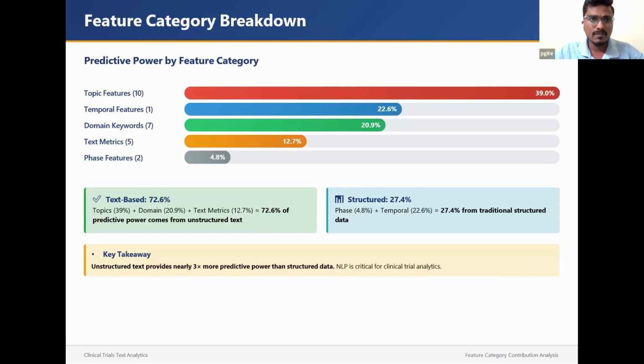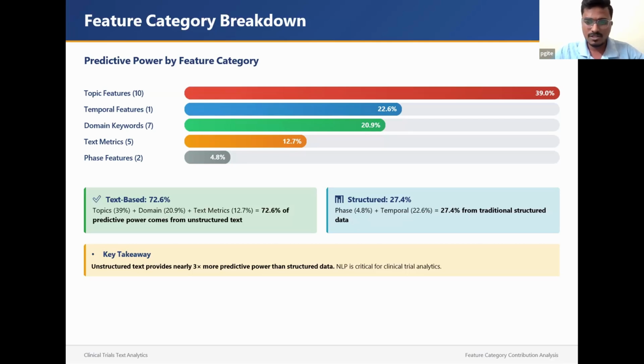And this is the predictive power by feature category. I used text-based features and structured features. Topics, domain, and text metrics are the text-based features, which contribute 72.6% of predictive power from unstructured text, and the structured features, which include phase and temporal, contribute 27.4% from traditional data.